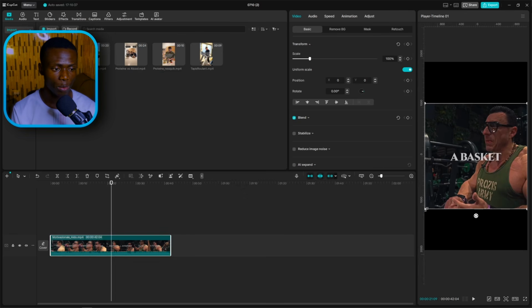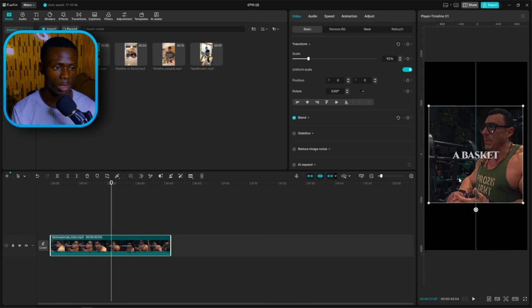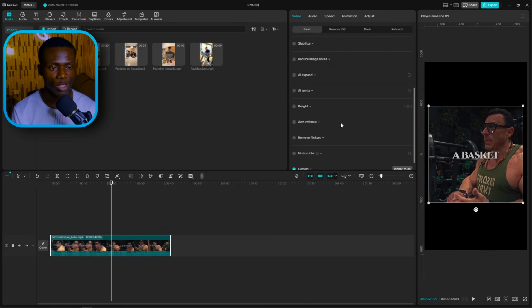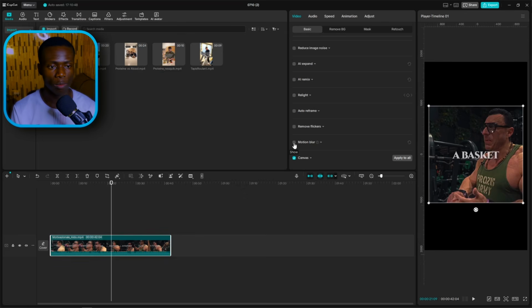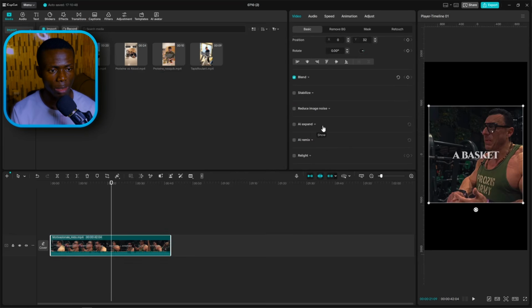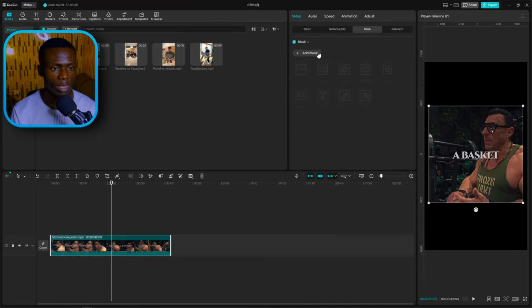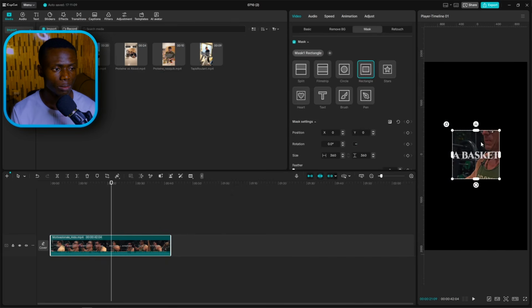So the next thing you need to do from here is simply minimize this video that you are clipping, let it be in the center like this, and if possible you can play with it, maybe reframe the side or something. Let me see if I can do that here. It's been a while since I did things here, so let me see, AI expand relight. Okay, I just wanted, maybe Max can do that for me. Add Max.